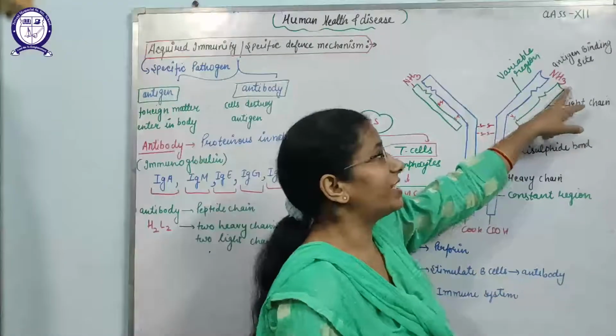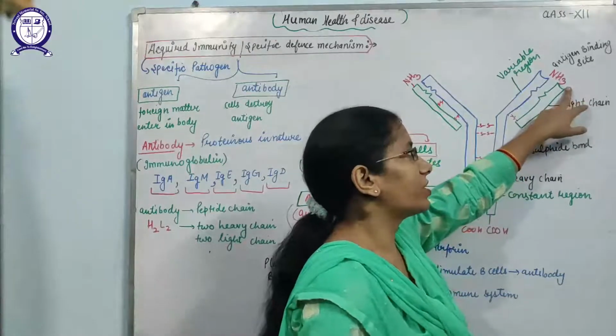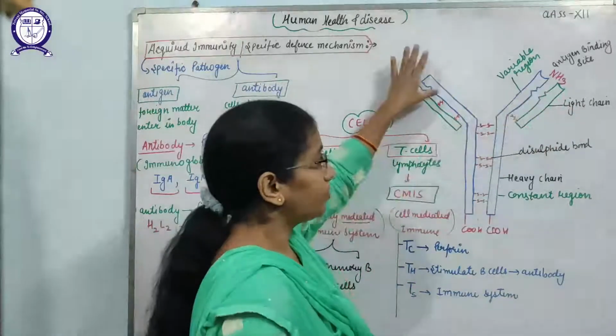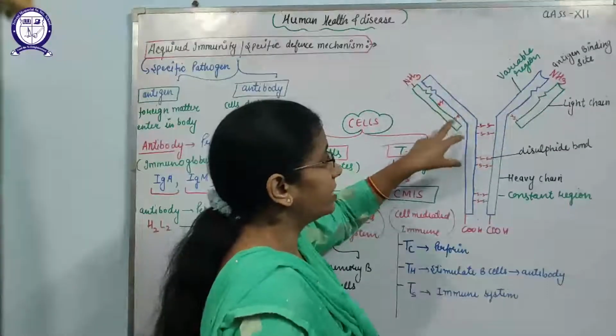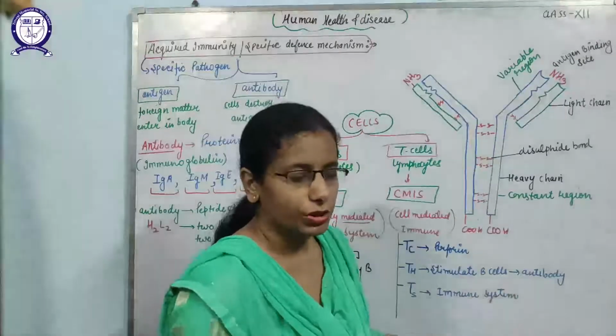This part is known as the antigen binding site, and it contains a functional structure at the N terminal. And both these chains, heavy chain and light chain, are attached together by disulfide bonds.